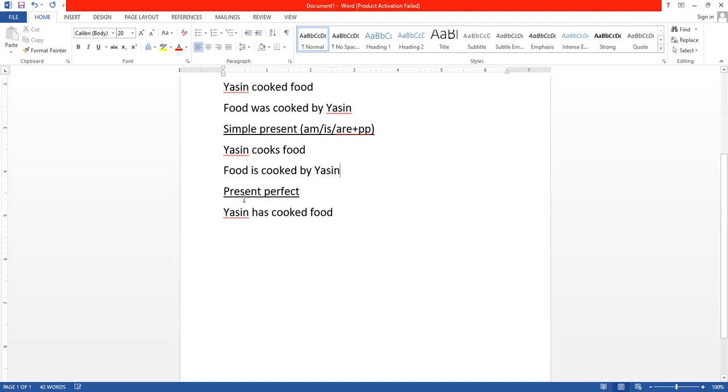Next, present perfect, like Yasin has gone, we have eaten, she has called. So the rule for passive for this one, we normally use have or has for singular, plus been. Don't confuse being and been. Been, and then of course, plus past participle.